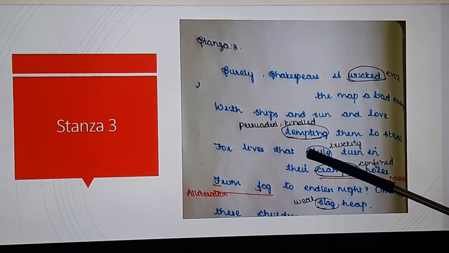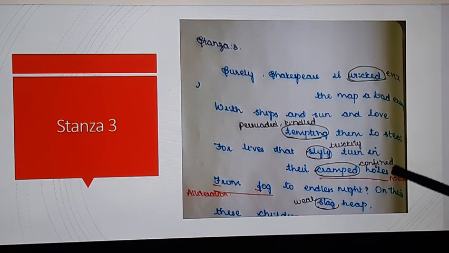For lives that slyly turn in their cramped holes. Why is it making them steal? Because they didn't enjoy anything in this world. They are not receiving love from anyone. So due to these reasons, the people are tempted to steal.